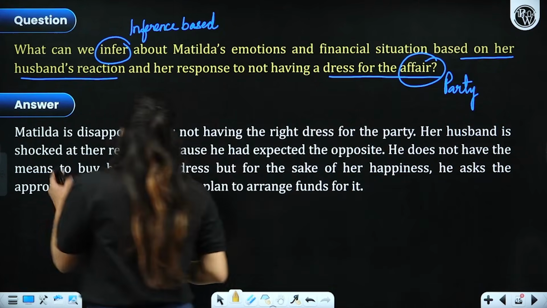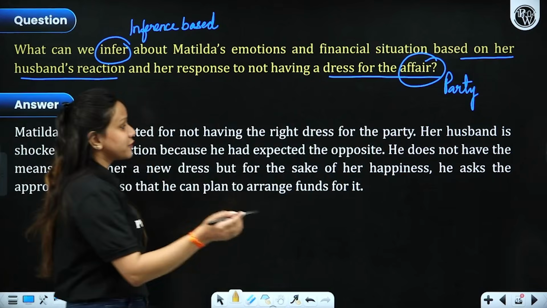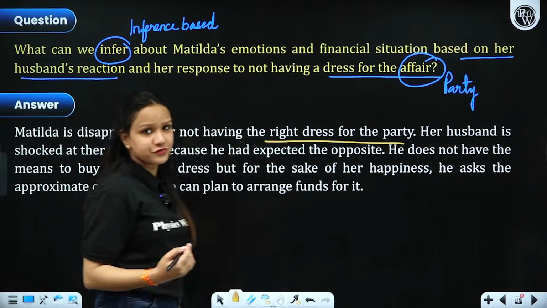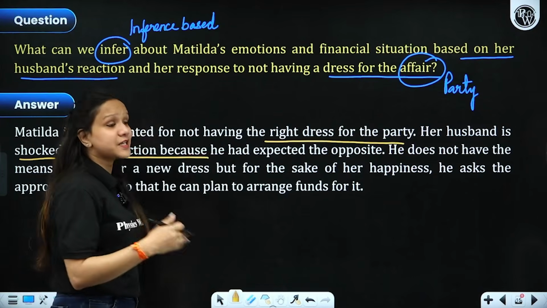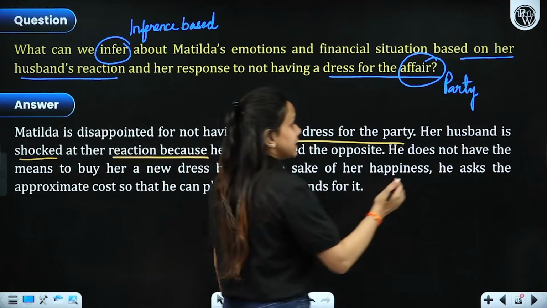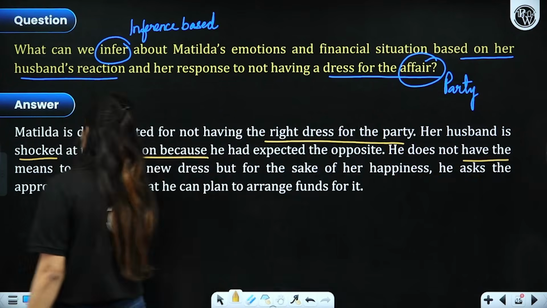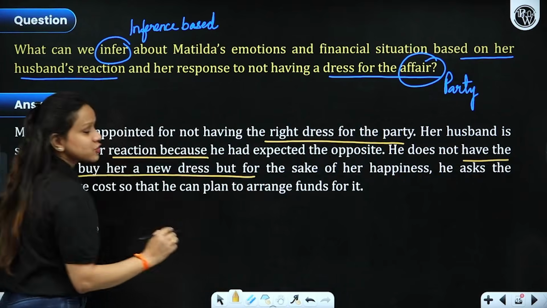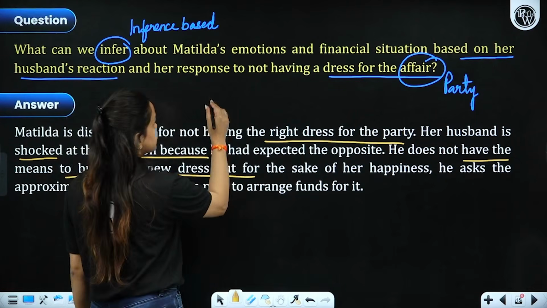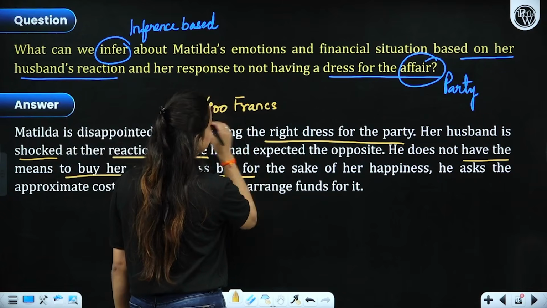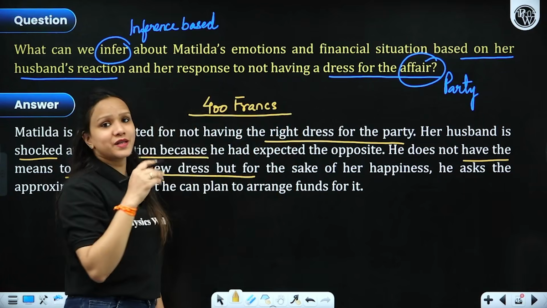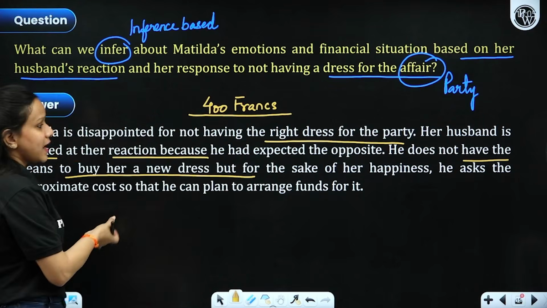Let's see. She is disappointed for not having the right dress and the right jewelry for the party. Her husband is shocked at this reaction because he had expected the opposite, right? He does not have the means to buy her a new dress. So he gave his 400 francs to her, right? So now you can imagine what a husband can do in order to just make his wife happy, right?